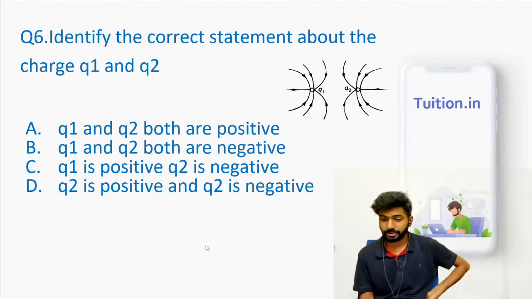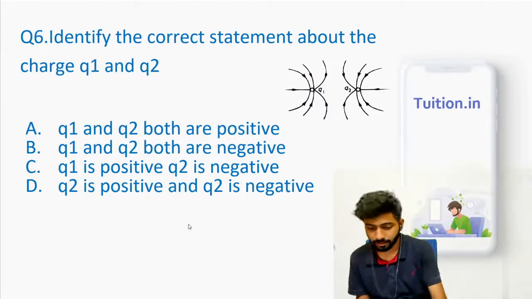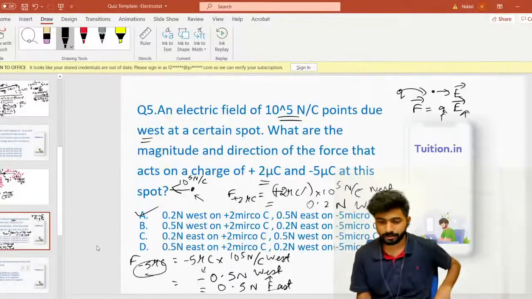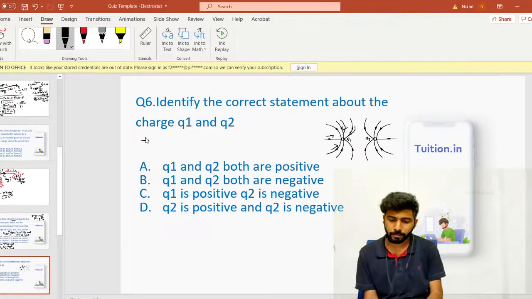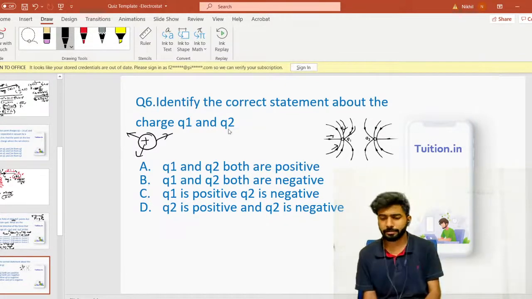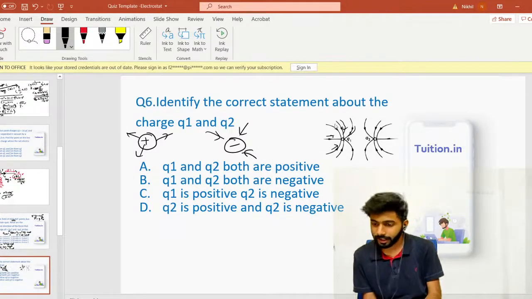People have gone for both positive. No, guys, it's not both positive. Let me just quickly come here and explain. As you can see, the field lines are coming into the charge, right? So just a simple rule. If you have a positive charge, then field lines will always go away from it, as we have been seeing in some previous questions. If you have a negative charge, field lines will always come into it. As you can see in both Q1 and Q2, field lines are all coming into it. Look at the arrows. Field lines are all coming into, right?